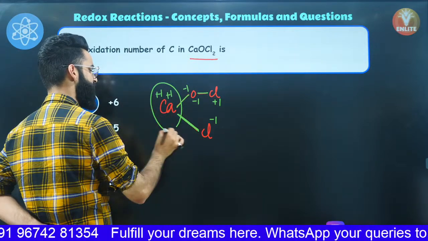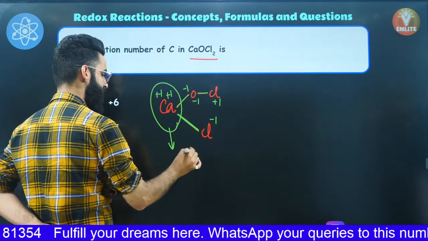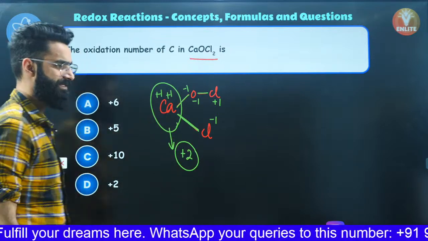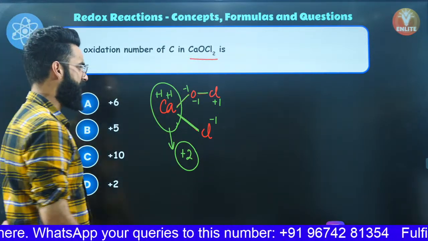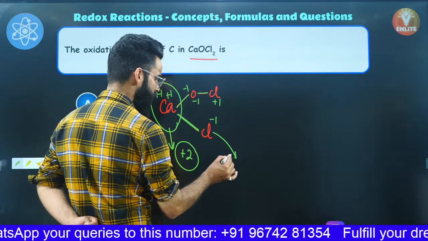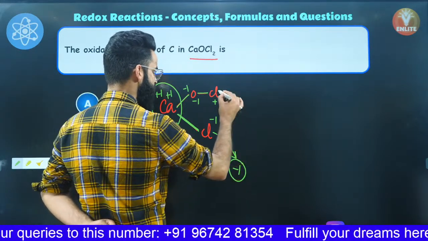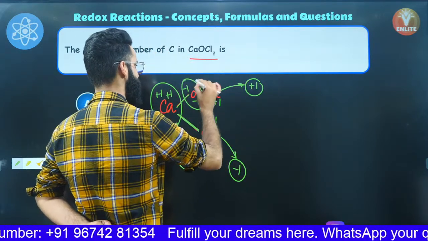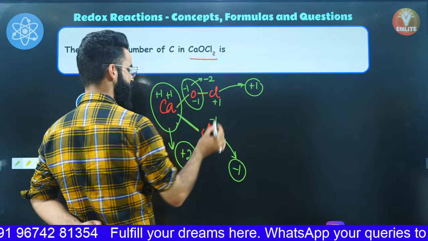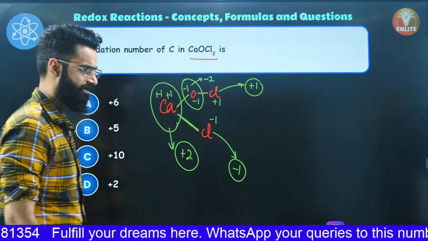So what is the total charge present on this calcium over here? So I must say it's +2. So the oxidation state of calcium over here is going to be +2, right? Similarly, if I ask you, what about the oxidation state of this chlorine? This chlorine is going to be having -1, and this chlorine has got the oxidation state of +1, and this oxygen has got the oxidation state of -2. You can check it out. +1 -1 -1 comes out to be -2, right?